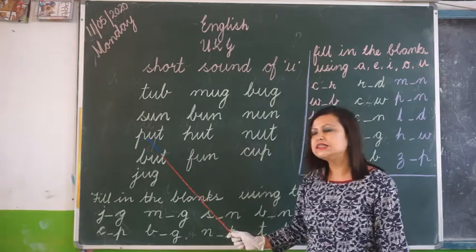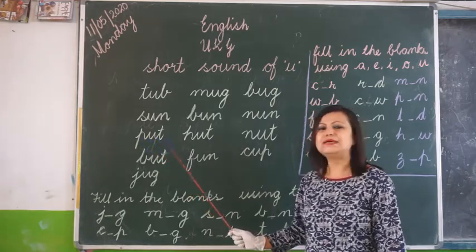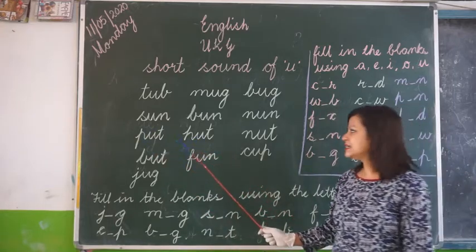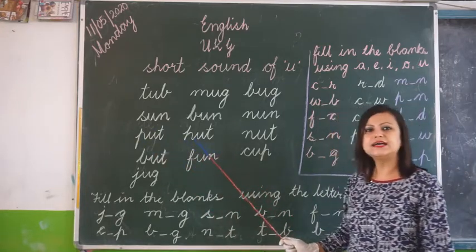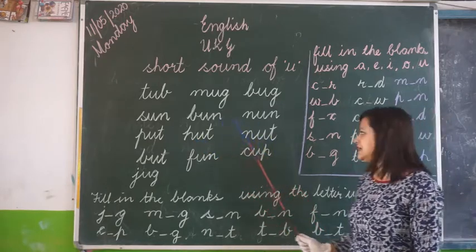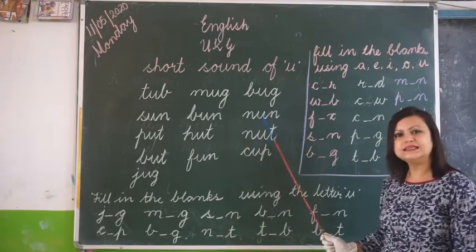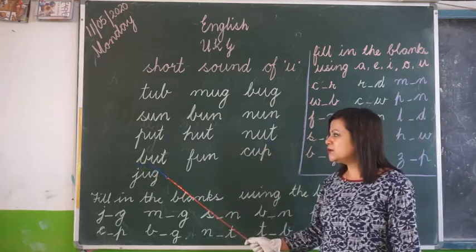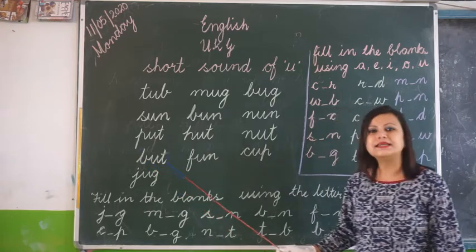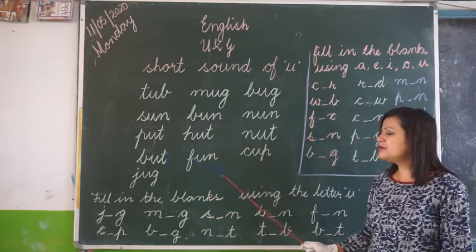P-U-T, put. H-U-T, hut. N-U-T, nut. B-U-T, but.